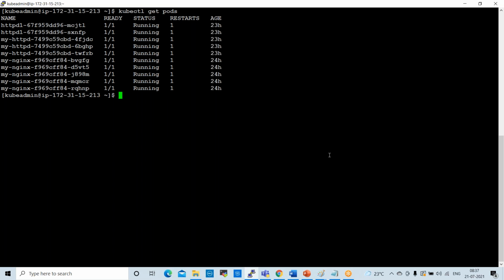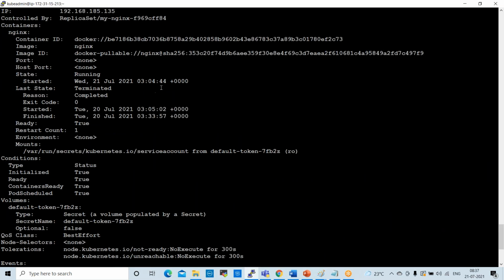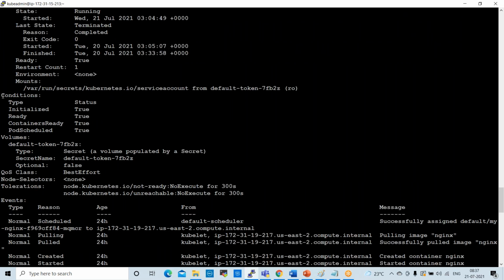These are the pods available. kubectl describe pod my Nginx. See, for example, if you want to get information about pods, see here, Nginx pod. Okay, so I'm trying to get this Nginx pod information, right? So deployment information. See here. So these are the details available.